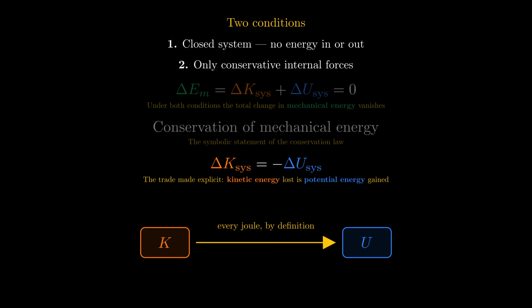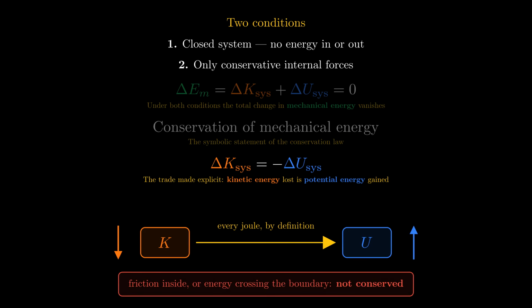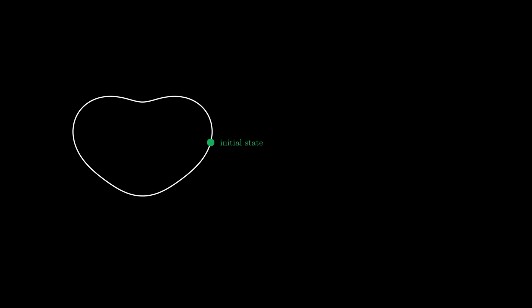Rearrange it and the trait becomes explicit. Delta K equals minus delta U. Kinetic energy loss is potential energy gained, joule for joule. Neither condition is optional. Friction inside the system or energy flowing in from outside breaks the equality. Here is what those conditions buy you.